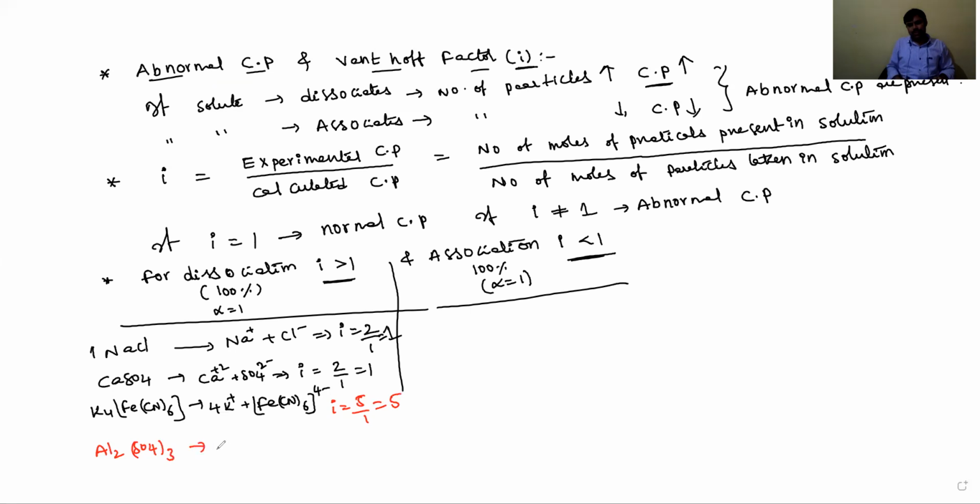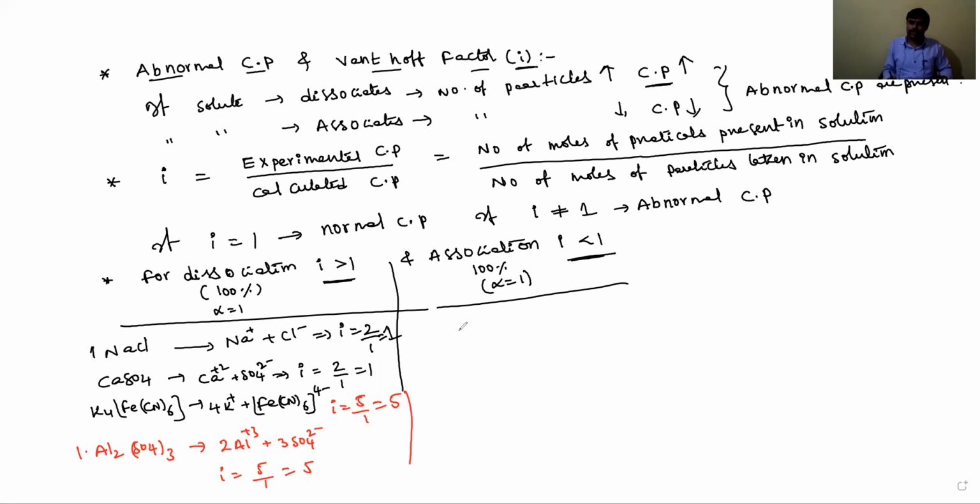It will be ionized to give 2 Al3+ plus 3 SO4 2-. Then i is equal to the total number of ions in the aqueous solution. How many ions are present? 5 are present. Before, how many were we taking? 1. So 5 by 1 is equal to 5. Like that, for dissociation cases, i values are greater than 1 because 100% dissociation takes place.